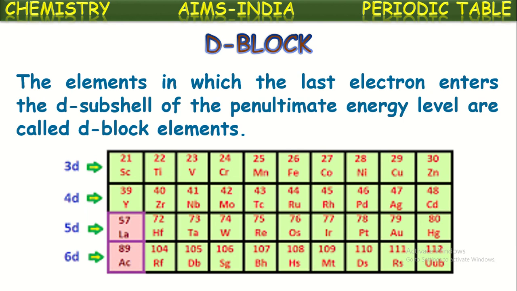So these 10 columns, third B to second B, this is first B, and these three are eighth B. In this way, these 10 columns of elements are called d block elements because their differentiating electron is present in the d subshell, that is, the penultimate energy level d subshell. Penultimate means last but one shell.